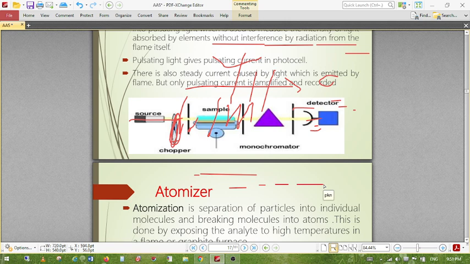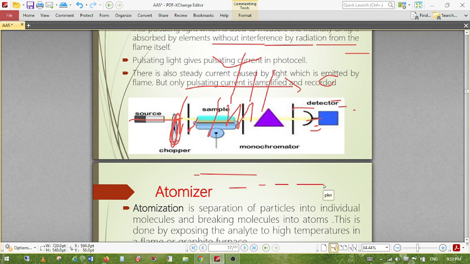Then the total consumption burner. This is one type of burner which can atomize in the flame, and it is called consumption burner because whatever liquid sample we are using, the total liquid sample can be burned, and all of the sample can be consumed. In this type of burner, the liquid sample, the fuel, and the oxidizing gas are passed through separate passages and meet at the opening of the flame.